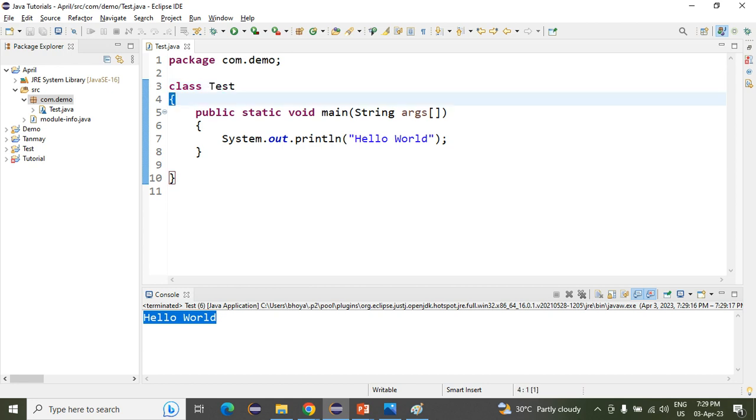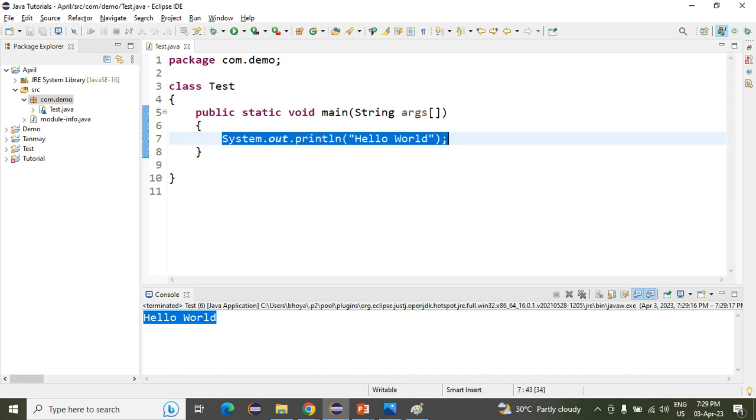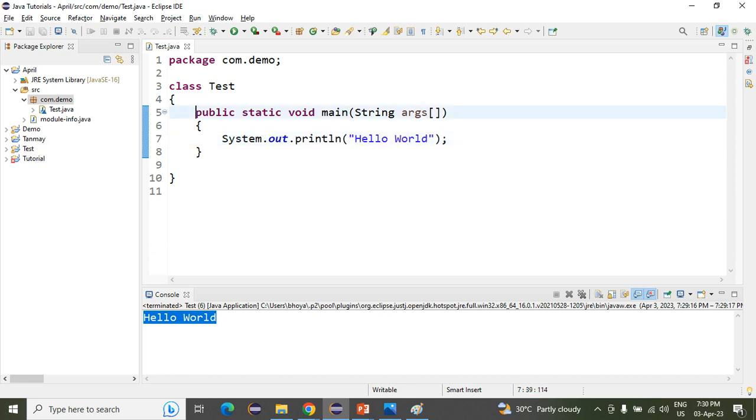After that we opened our class. With curly brace open, we open the class, and with curly braces close, we close our class. Inside that we will write all the things. All the things we are writing here are called statements. After that we created one method, the main method, and what is the syntax of that?